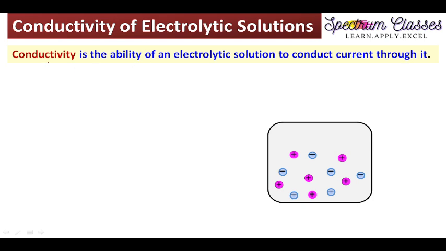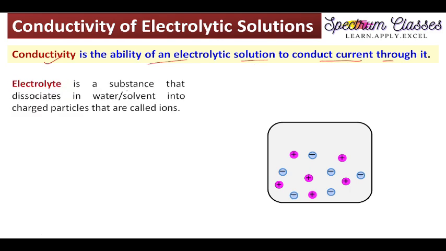Conductivity of electrolytic solution. Conductivity is the ability of an electrolyte solution to conduct current through it. So this is called conductivity. And what are called electrolytes? An electrolyte is a substance that dissociates into its ions while dissolving in polar solvents like water or other solvents, right?